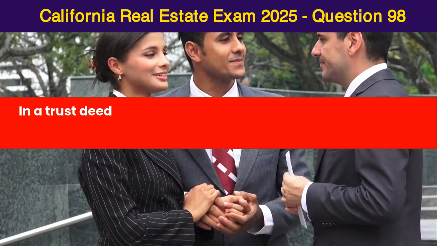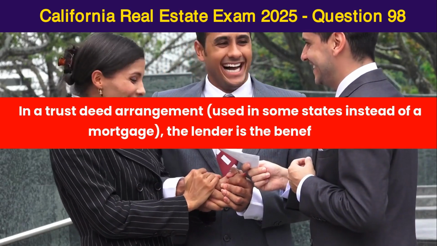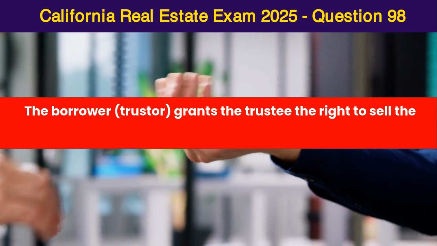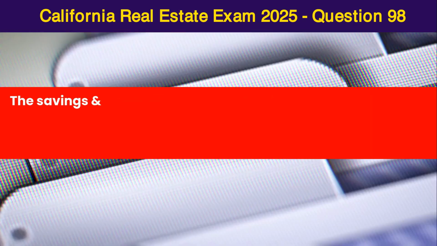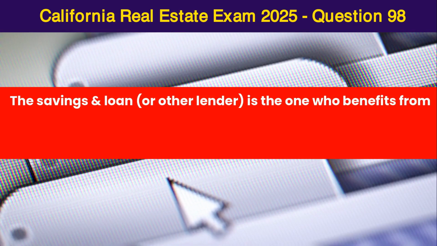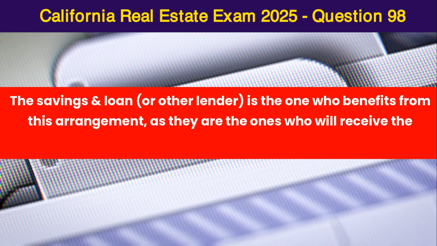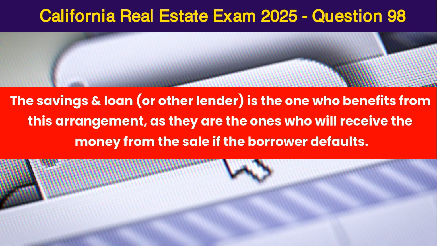Savings and loan. In a trust deed arrangement, used in some states instead of a mortgage, the lender is the beneficiary. The borrower, trustor, grants the trustee the right to sell the property if the borrower defaults on the loan. The savings and loan, or other lender, is the one who benefits from this arrangement, as they are the ones who will receive the money from the sale if the borrower defaults.